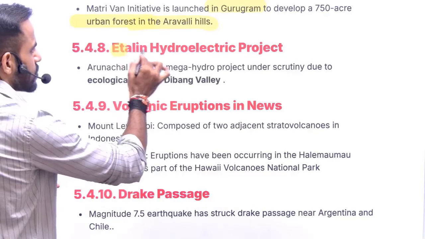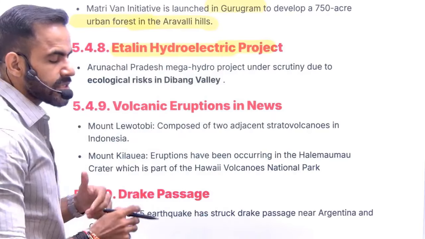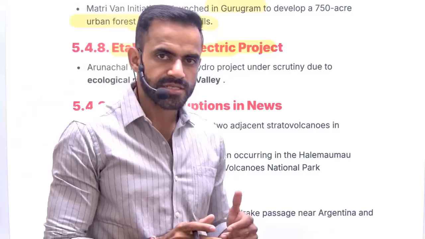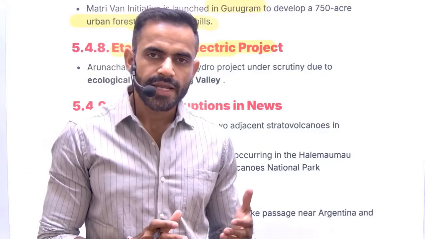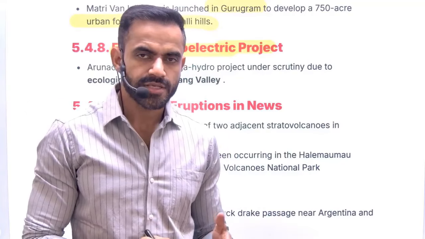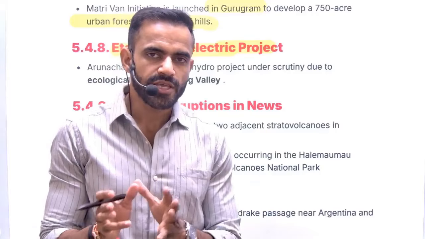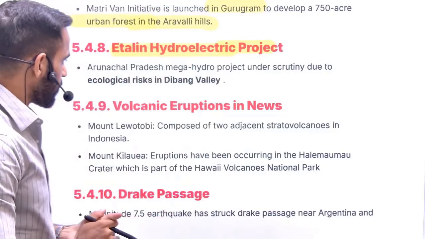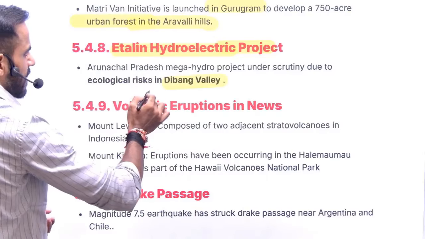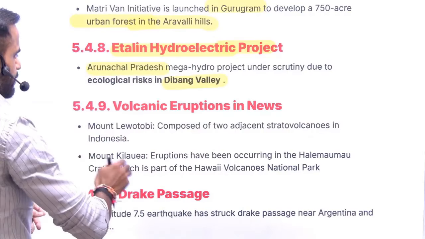Next is Italian hydroelectric project. So this is going to be in Arunachal Pradesh. This was in news because it is being opposed by the local communities. Why they are opposing it? Because of the fear of displacement. So it is going to be in Dibang Valley in Arunachal Pradesh.